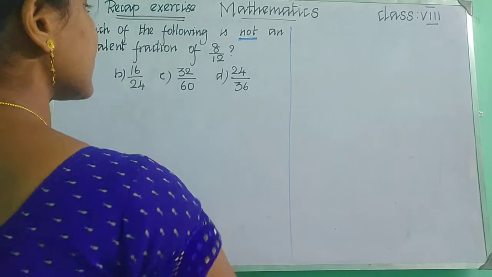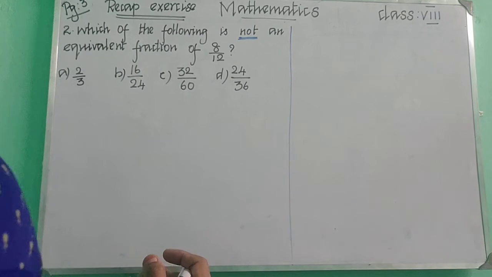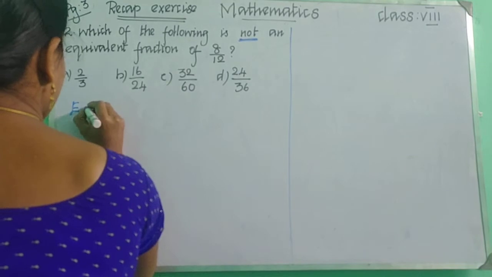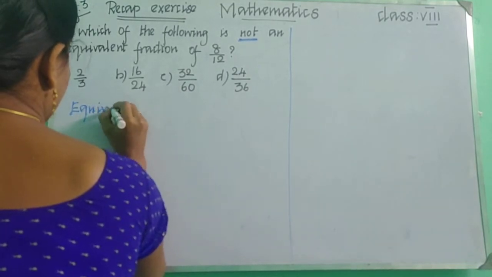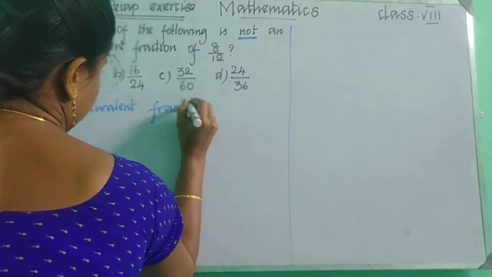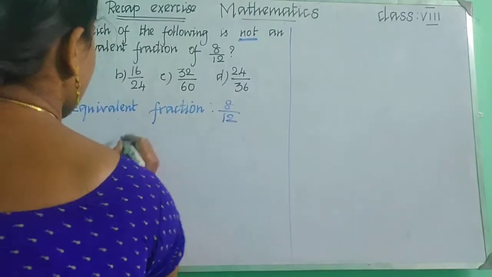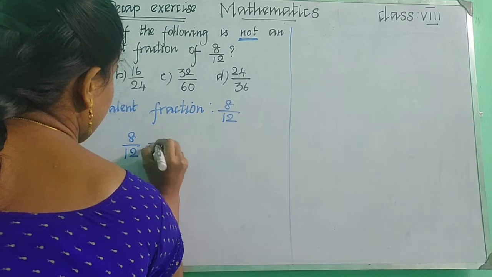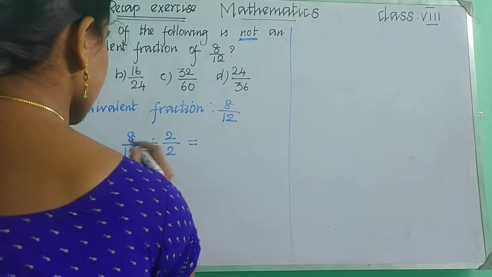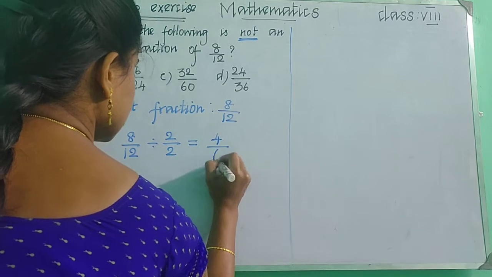Equivalent fractions we can find by dividing and also multiplying. Can we do by division first? Equivalent fraction of 8 by 12. 8 upon 12 divided by 2 by 2. What will you get? 4 by 6, right?